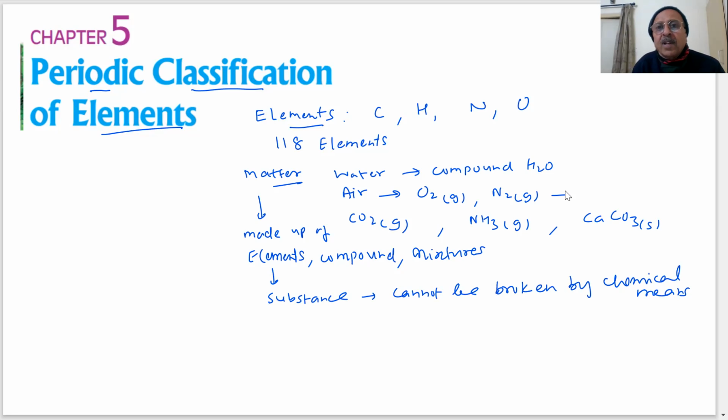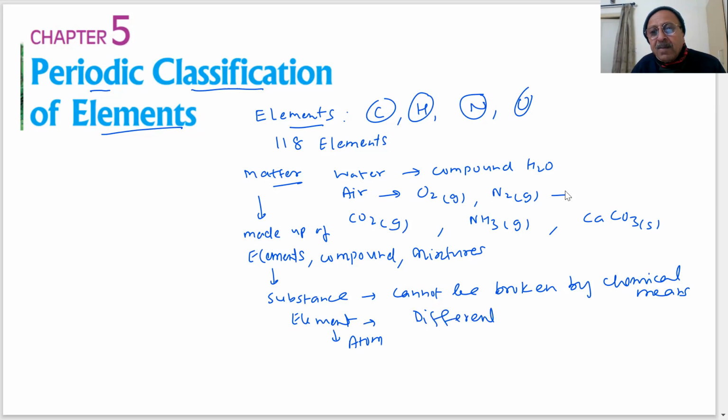Can we break carbon by chemical means? Can we break hydrogen by chemical means? Nitrogen, oxygen? The answer is no. And what are these elements? Each element is made up of an atom. Each element is an atom. And different elements are made up of different atoms.